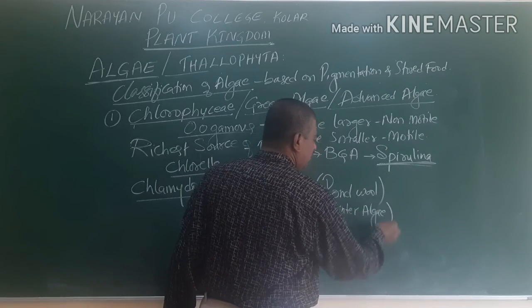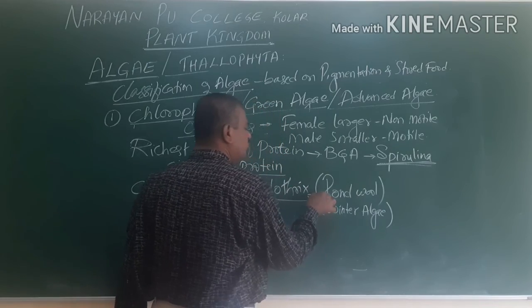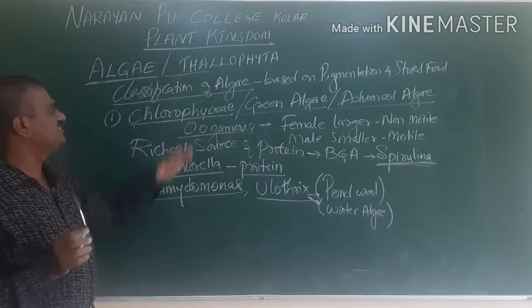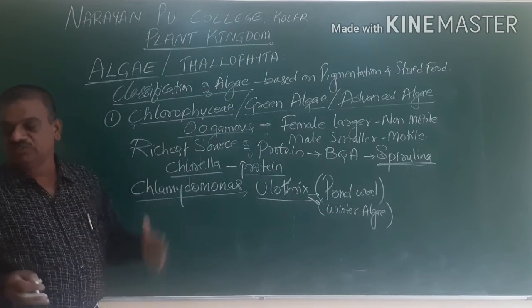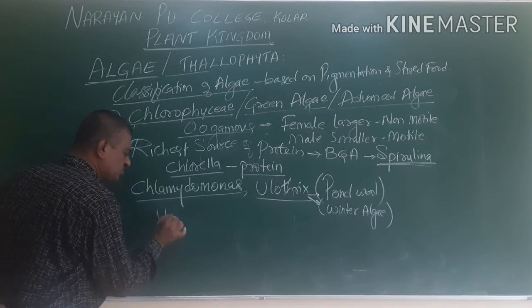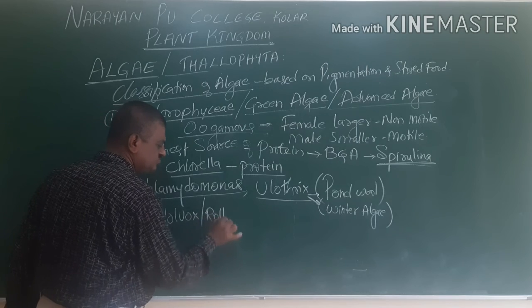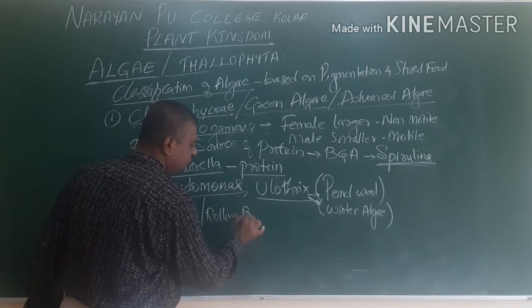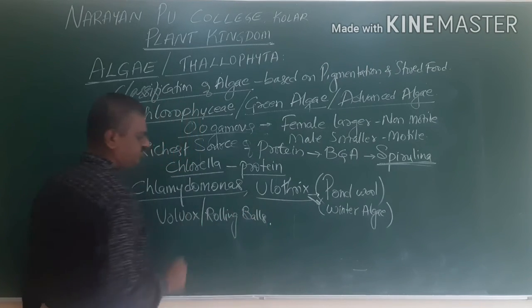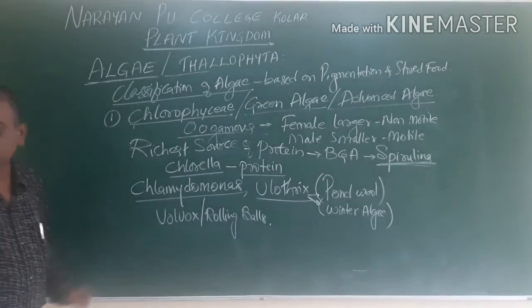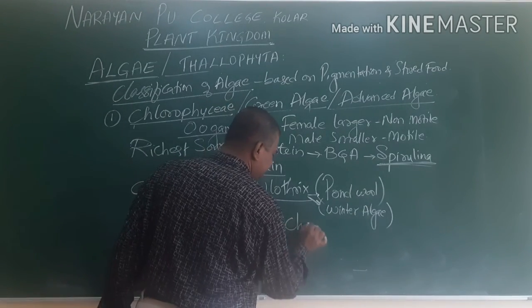This is also one of the examples for green algae. The other one is Volvox. Volvox is also called rolling balls, and the other one is Chara.